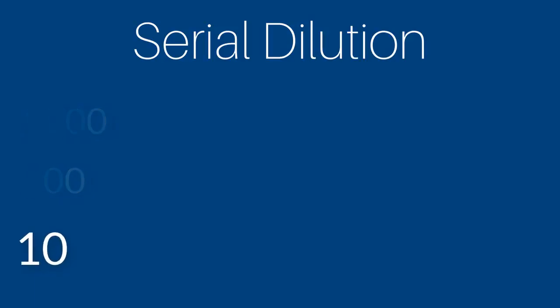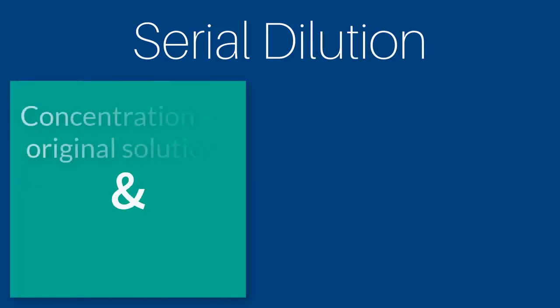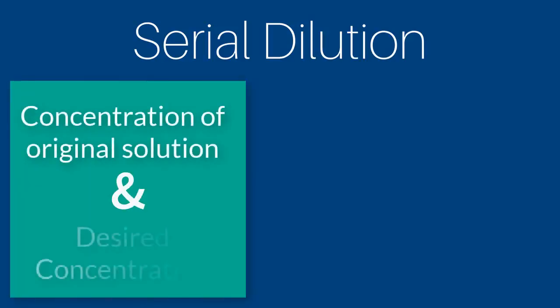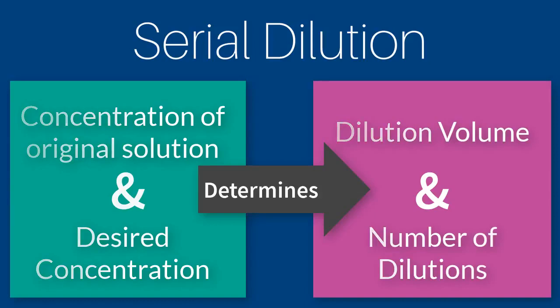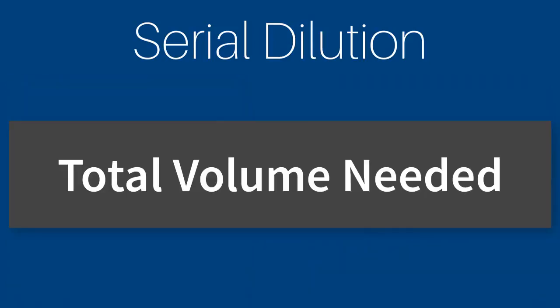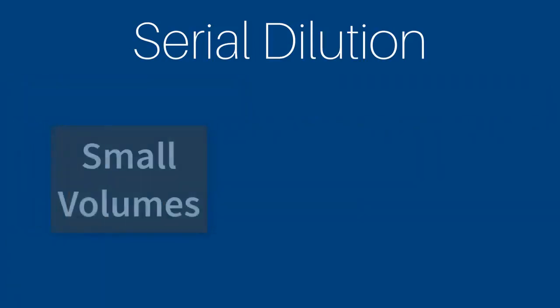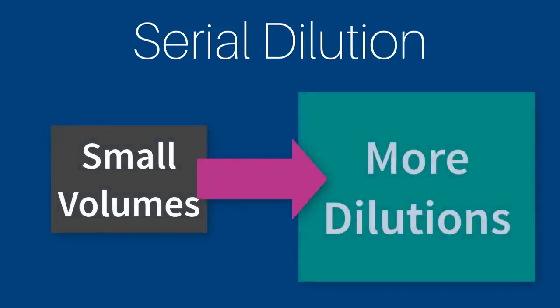Today we'll be working with 10. The concentration of the original solution and the desired concentration will determine how great the dilutions need to be and how many dilutions are required. Important also is the total volume of solution needed. If only small quantities of solutions are needed, then greater numbers of dilutions will be necessary.